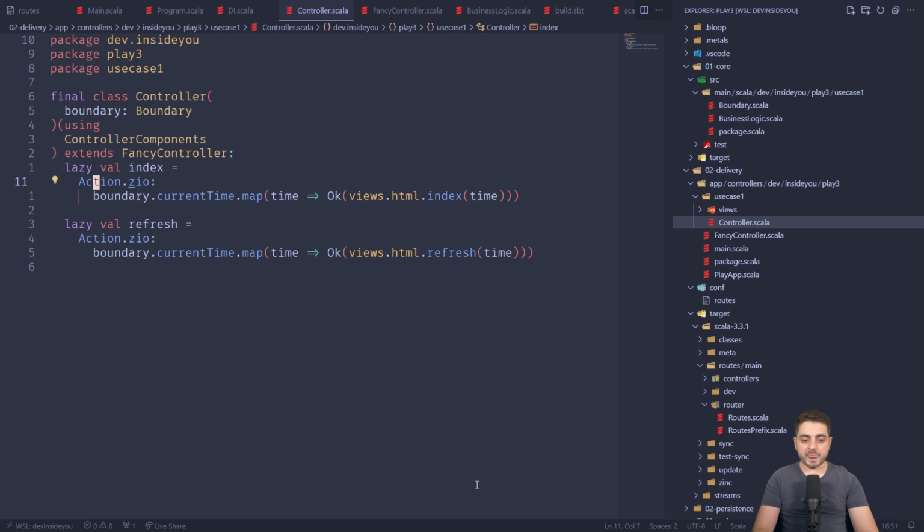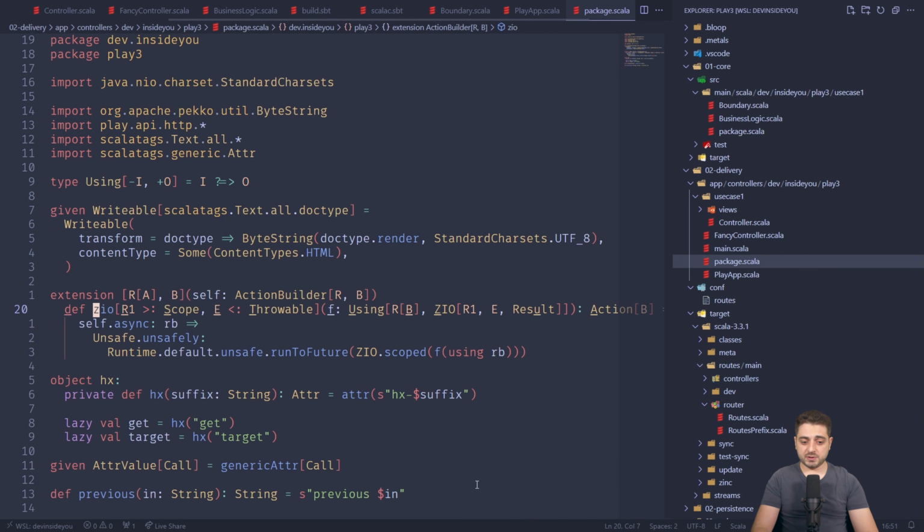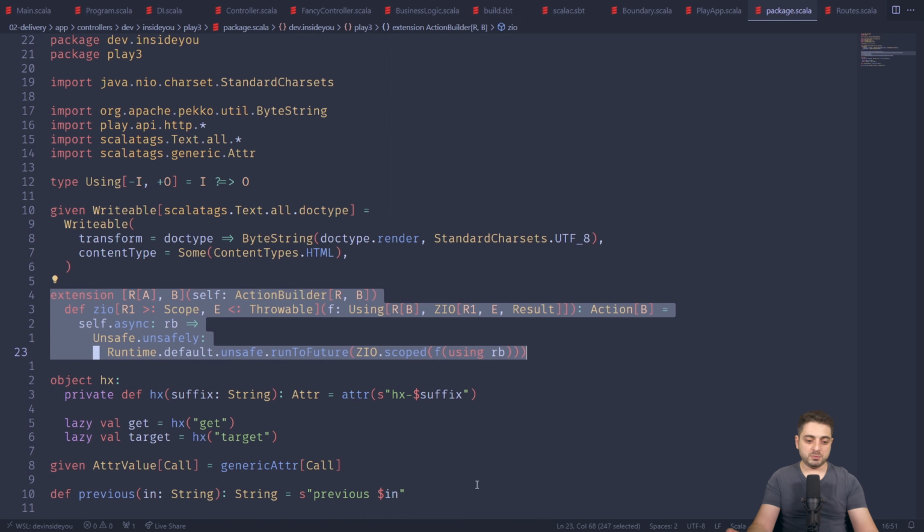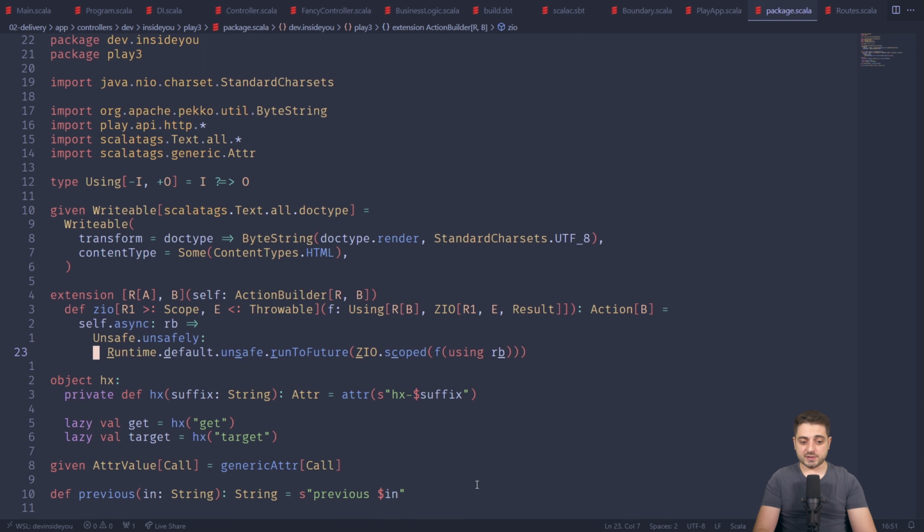All right. Now, this thing over here simply converts a ZIO into a future. We're going to jump into that. I'm not going to explain too much about it. To be fair, it's just a couple of lines because it's Scala 3. There's a lot of information in the types. There's a lot of stuff in here.